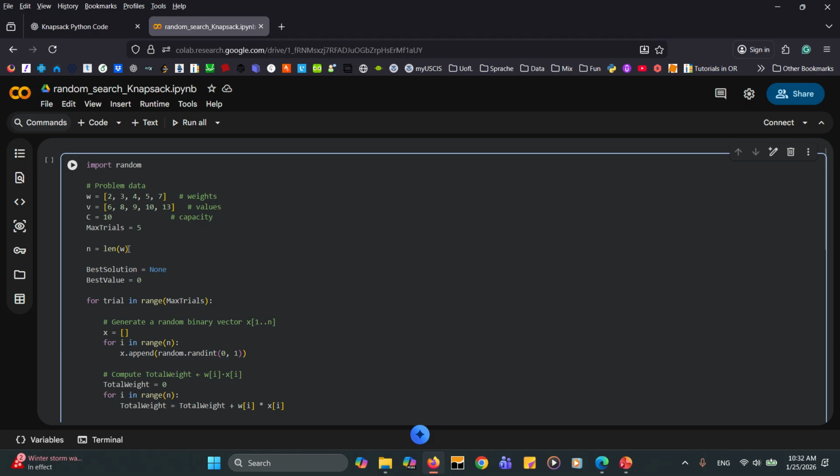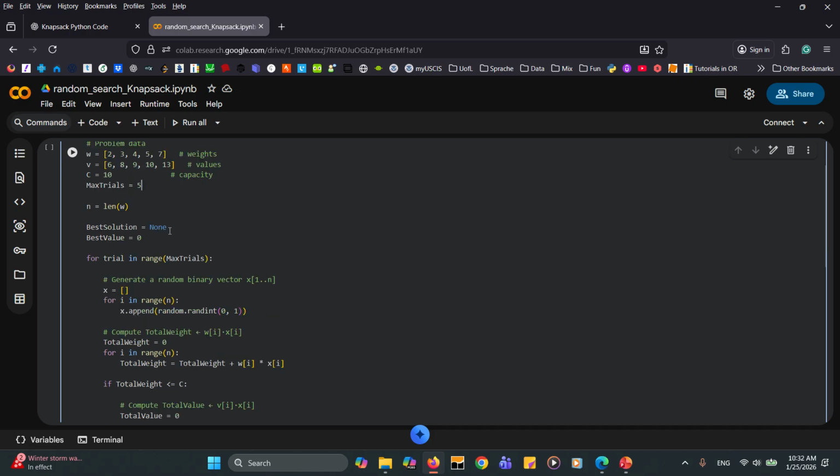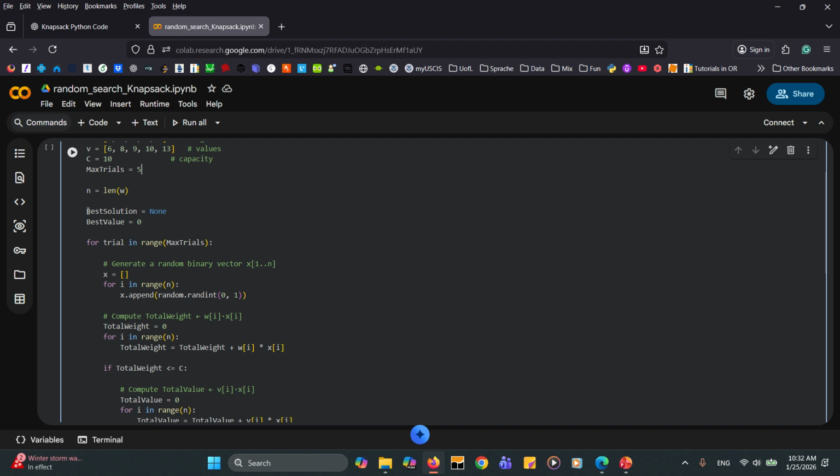We are going to keep this one, because let's say if you wanted to later have 10 items here, you need to update this one, you need to update this one, and you also need to update this value to 10. But if you keep this one, you don't need to update this one. It's going to be updated automatically because you changed the w and v before. So then we have the best solution, which is none. We don't have any solution right now, and the best value equals to 0.